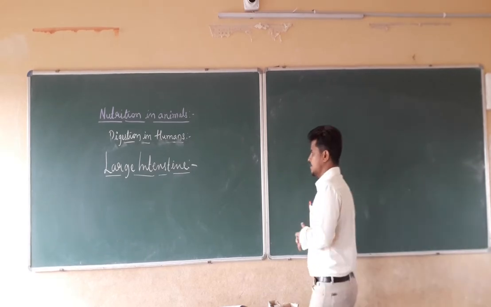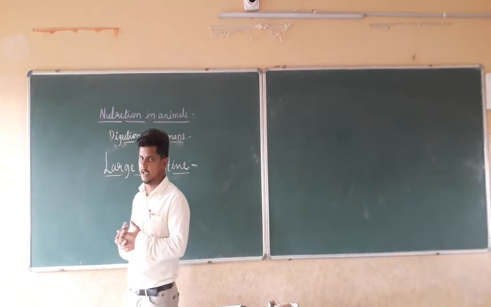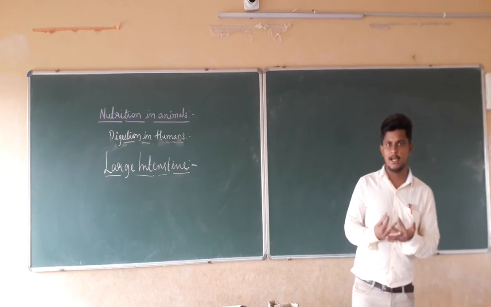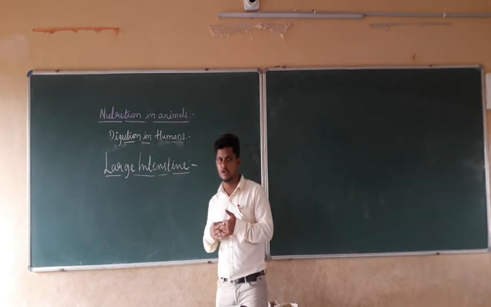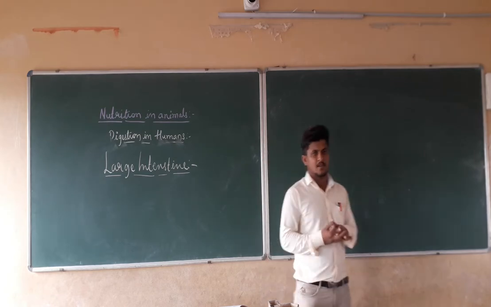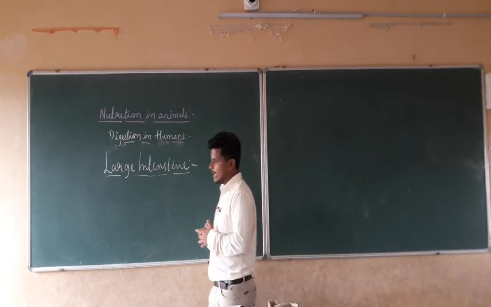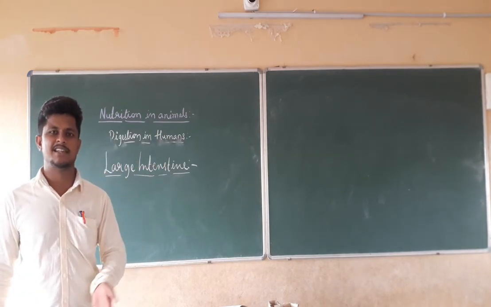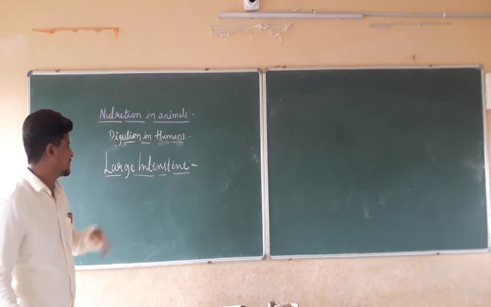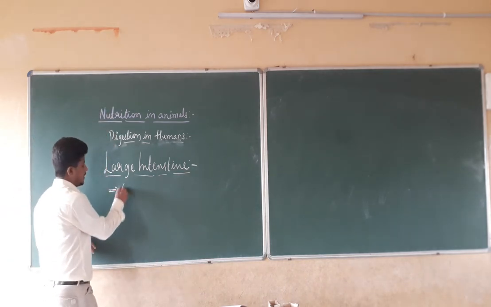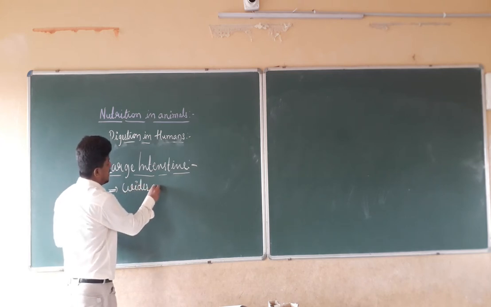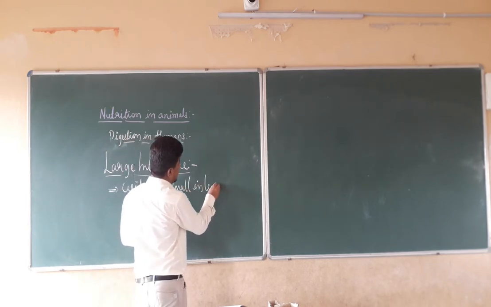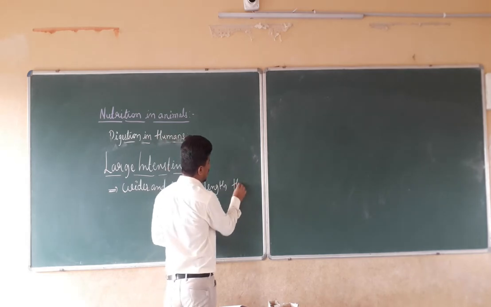The last part of the digestion in human beings is the large intestine. In the small intestine, complete digestion occurs. The remaining undigested particles go on to the large intestine, which is shorter than the small intestine.